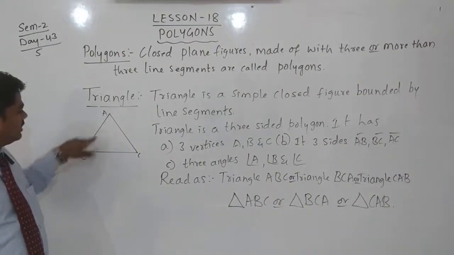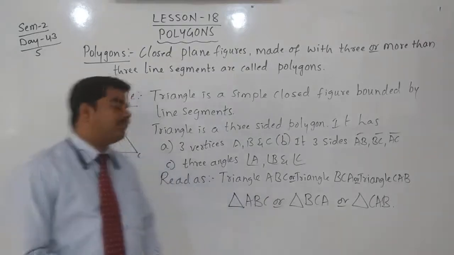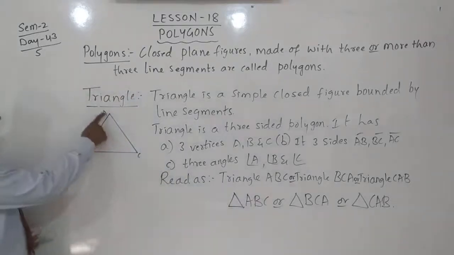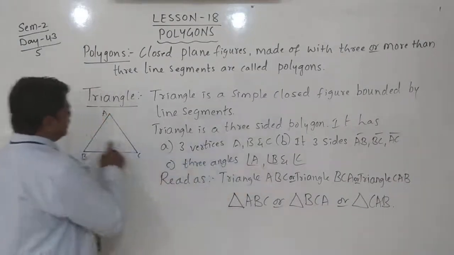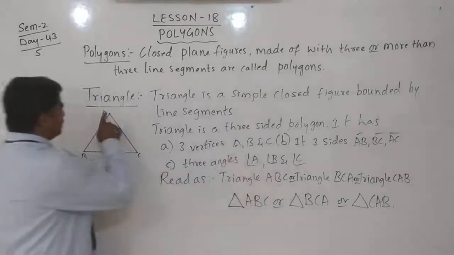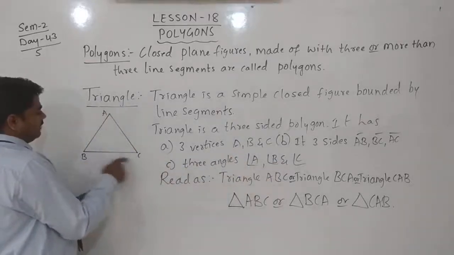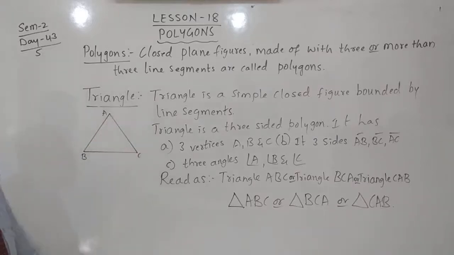First, these are the angles. We can write angle ABC. How many angles do you have here? 3 angles. Angle ABC, that is angle B, then angle CAB, that is angle A, and angle BCA or ACB. Those 3 angles we can also write. Very simple, no? This is about the triangle.